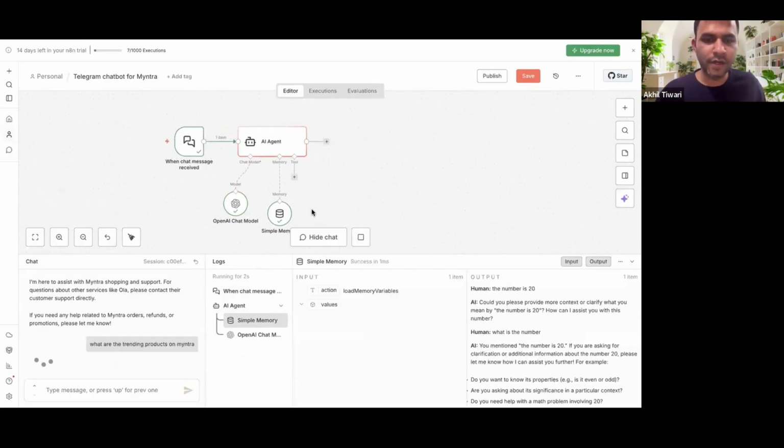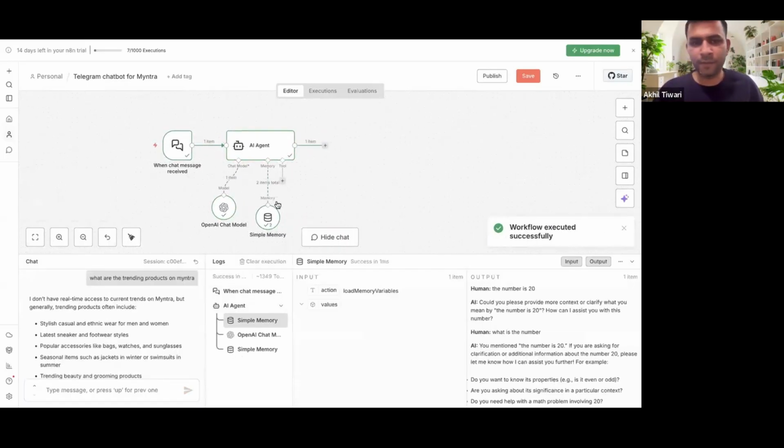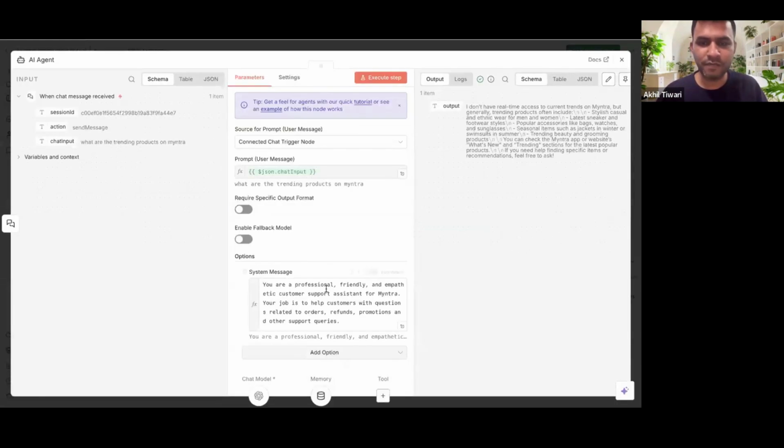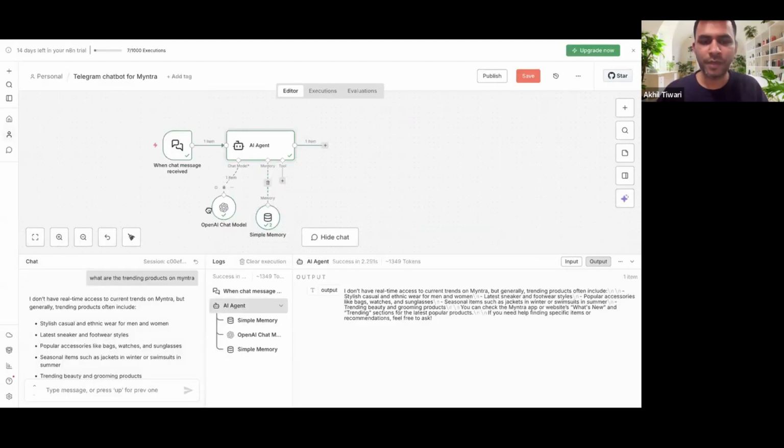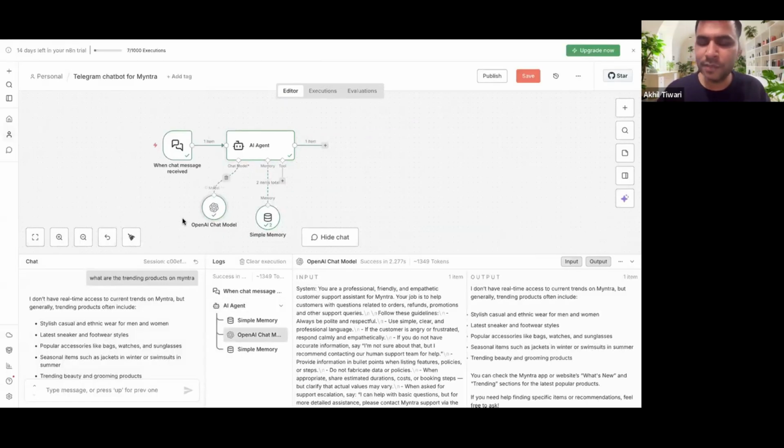First, this was run, right? So whenever you run any flow or any agent, it first takes the context or the initial information from the memory, and then it sends all of this information along with the system message that we have given here to GPT. And once GPT has acted on the system message and the previous context that you have saved so far, it gives you the output. In the last run, that output is also saved again in the memory. That is why memory has two runs, right? Many of you have said it correctly.